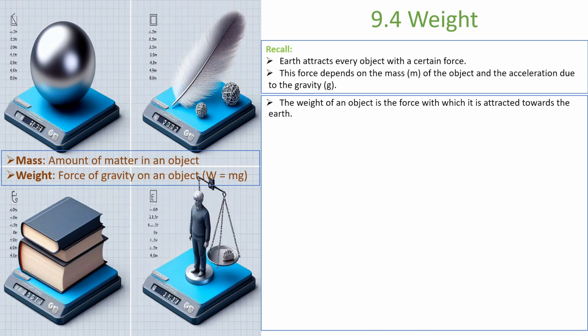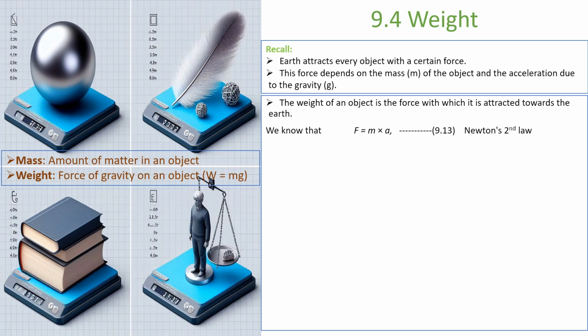Weight and force are similar concepts. Remember, weight is similar in concept compared to the force. Weight of an object is the force with which it is attracted towards the earth. Remember, an object is attracted with some force. It means the weight is that much. Let's derive that, or let's understand with formulas.